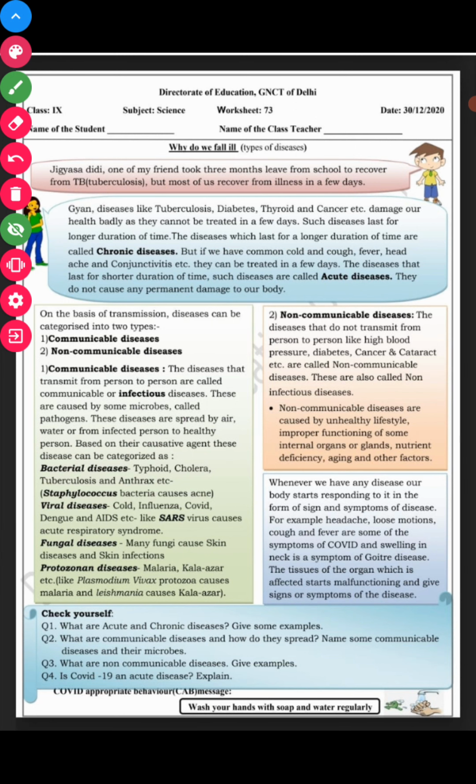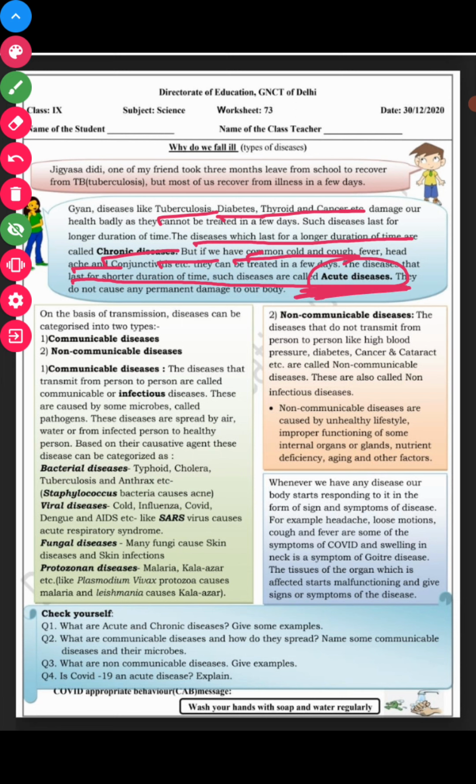This means chronic diseases are those diseases which last for a longer duration of time, like diabetes, thyroid, cancer, tuberculosis, and heart problems. Whereas common cold, cough, fever, and headache last for a shorter duration of time, and this is why they are called acute diseases.